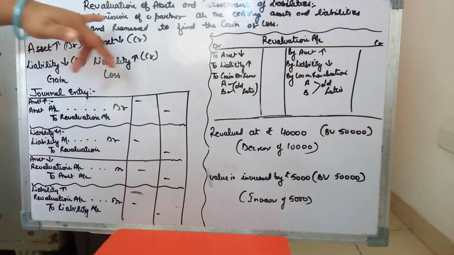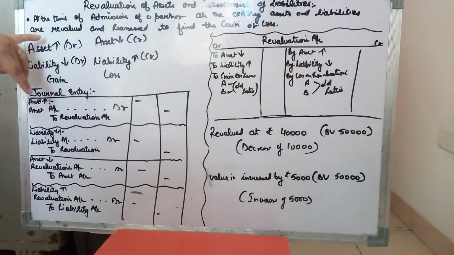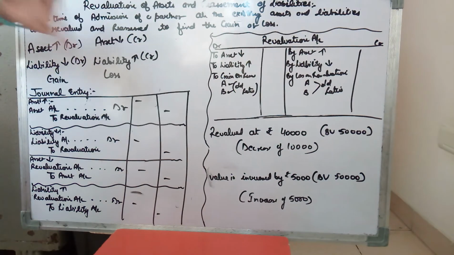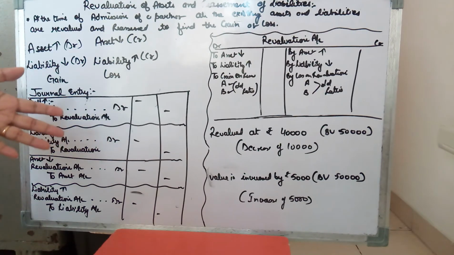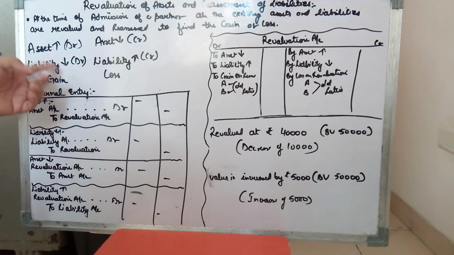So at the time of admission of a partner, all the existing assets and liabilities are revalued and reassessed to find the gain or loss. Now see, if any asset is increasing, it is your gain. If any liability is decreasing, it is your gain. Say we had a creditor of 20,000 and we are trying to find him because we have to give him money, but he is untraceable, you cannot locate him. Now there is a decrease in liability. This is your gain, because that 20,000 is your saving now.